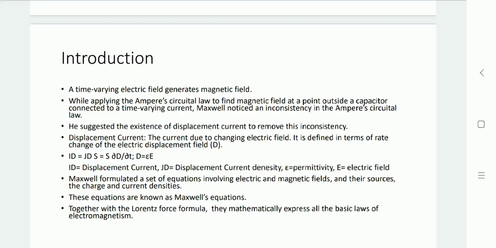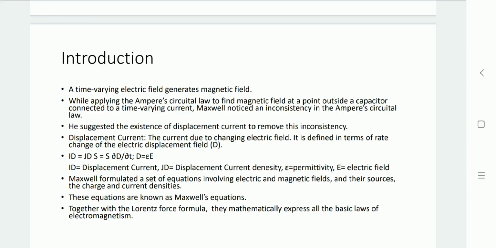Earlier in chapter 2 we studied the capacitor, in which if electric current is provided to the capacitor, it starts to store charge in the dielectric medium. Based on that, an electric field is generated around the capacitor. Now if a time varying electric field or time varying current is provided to the capacitor, then a magnetic field can also be generated.